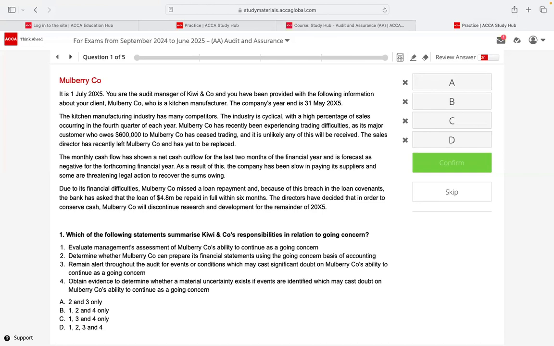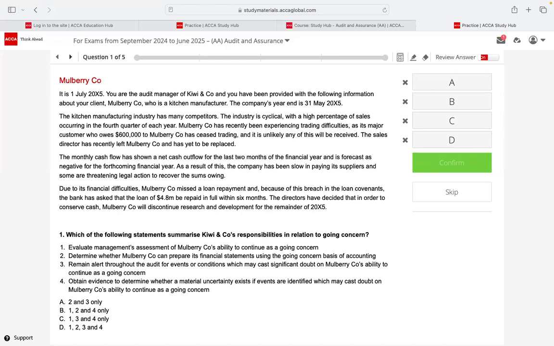It is 1st of July 2025. You are the audit manager of Kiwi & Co. and you have been provided with the following information about your client, Mulberry Co., who is a kitchen manufacturer. The company's year end is on 31st May 2025. So immediately, Lukshajini, your mind should be visualizing this case. Today is July. Year end was May. So May year end, June gone, July, right?